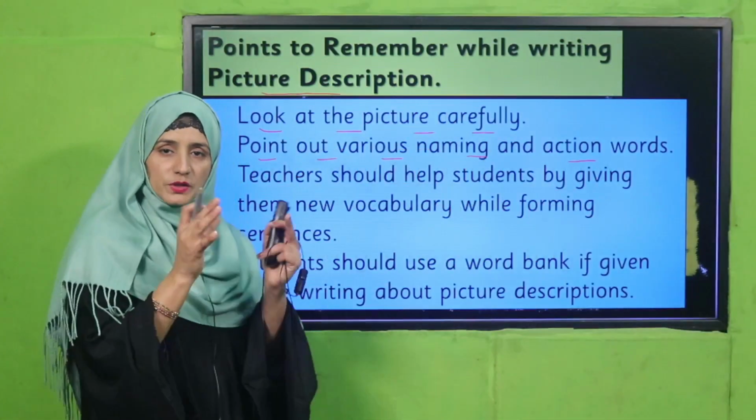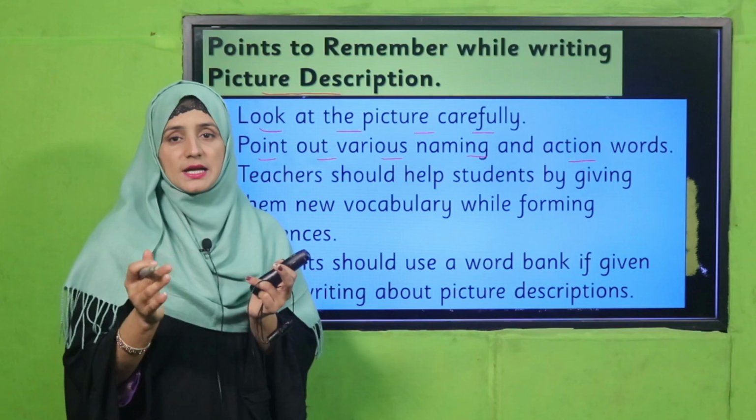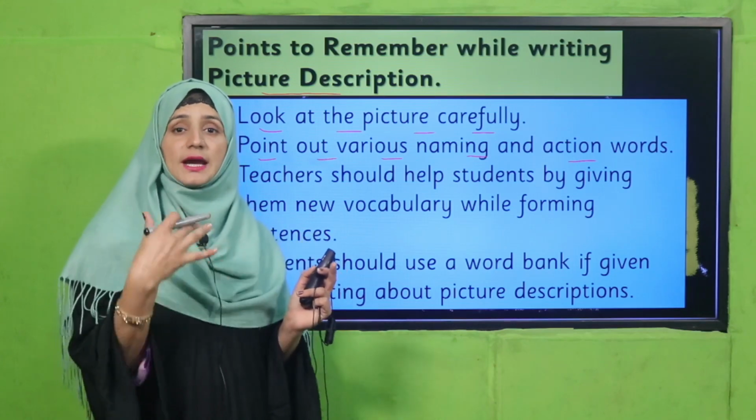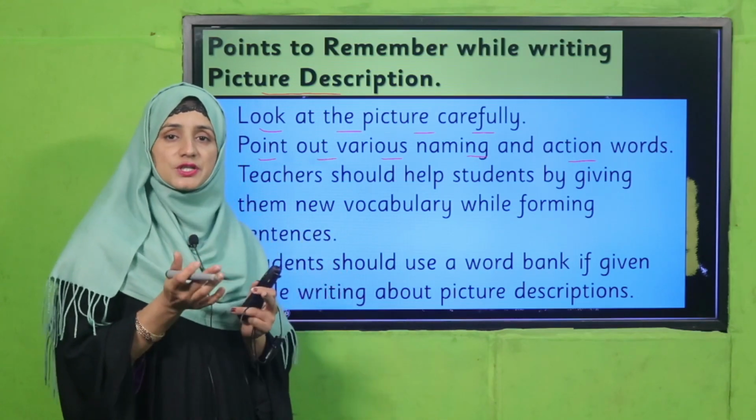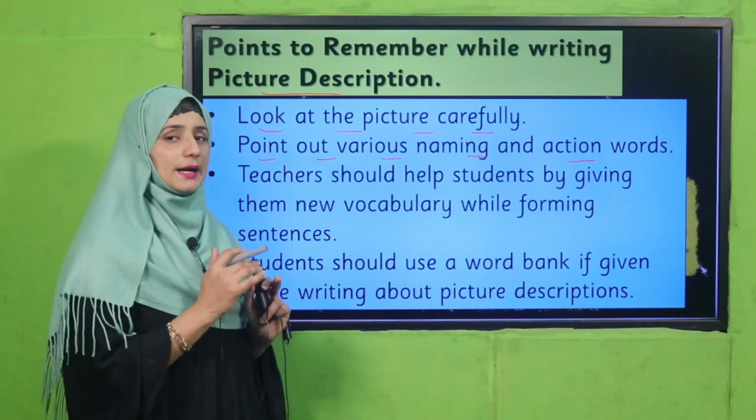After that, from this picture, we have to point out different naming words that we see in the picture and different action words, those actions that are being done by these naming words. Okay, so then we will highlight these things.